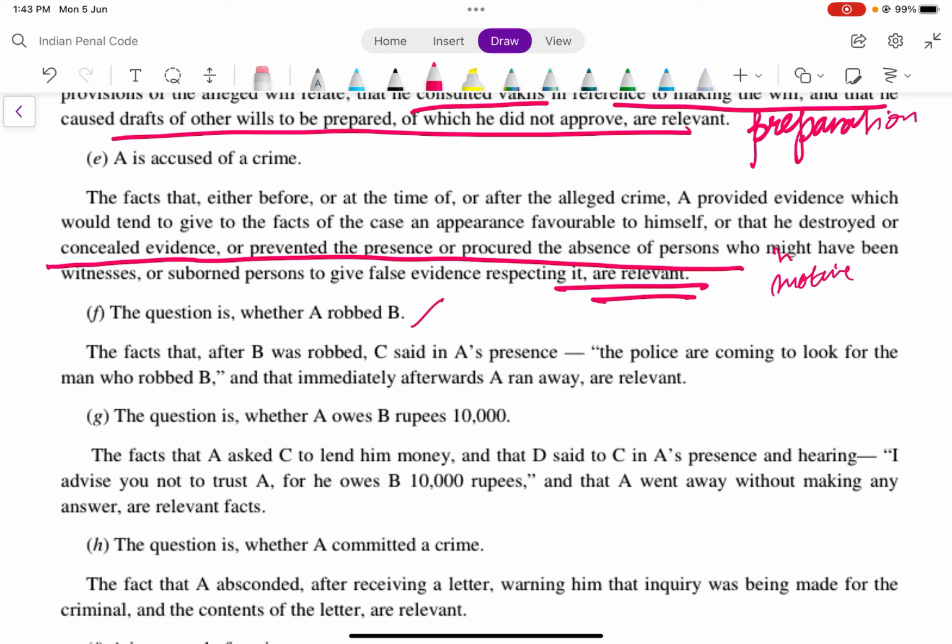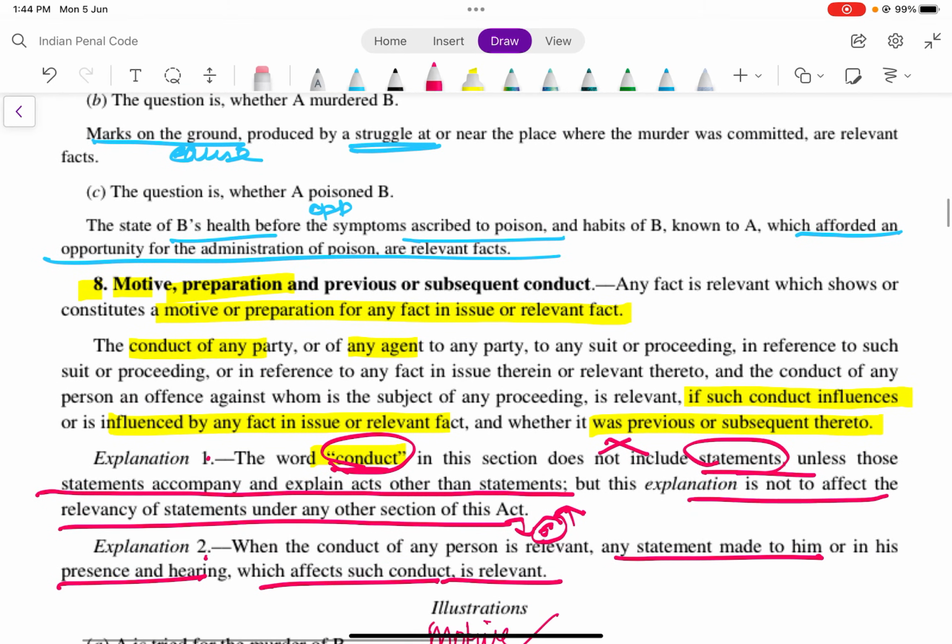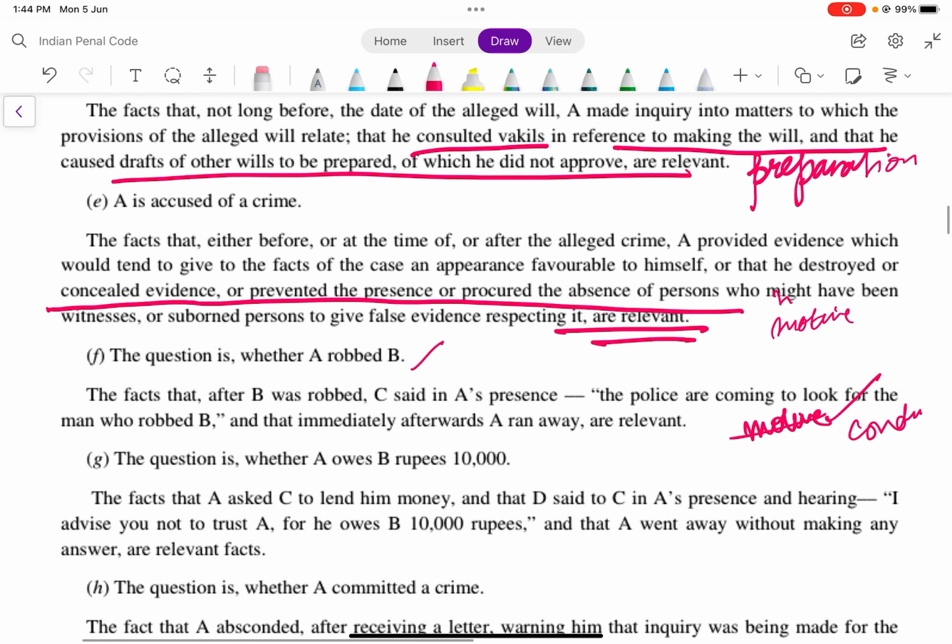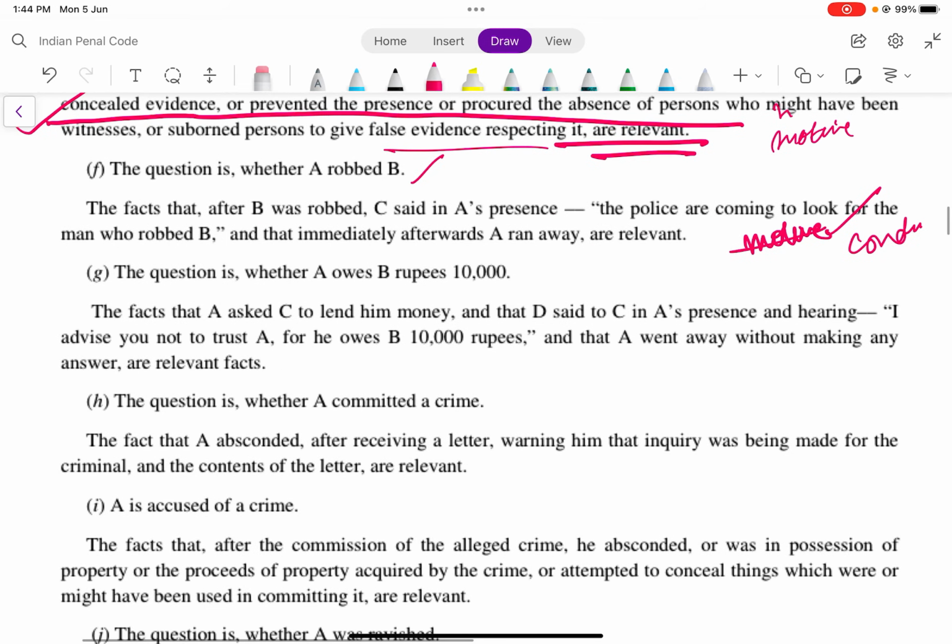The question is whether A robbed B. The fact that, after B was robbed, C said in A's presence that the police are coming to look for the robber, and that immediately A ran away, are relevant. This is not motive, we will call this conduct. See, conduct also includes previous and subsequent conduct. So this is your conduct. Even this is also, either before or at the time of the crime, A provided evidence which would tend to give the facts of the case an appearance favorable to himself, or that he destroyed or concealed evidence. This will come under conduct, this will also come under conduct.